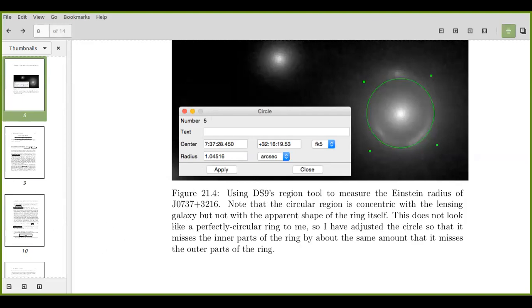Yeah, so for one of the objects, I've done it several times trying to find the Einstein ring, and I'm getting a variation from, say, 0.96 to around 1.24. In what units are you talking? This is in arc seconds. That's okay.